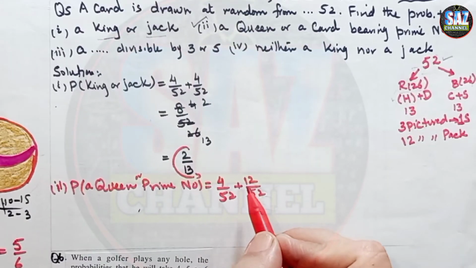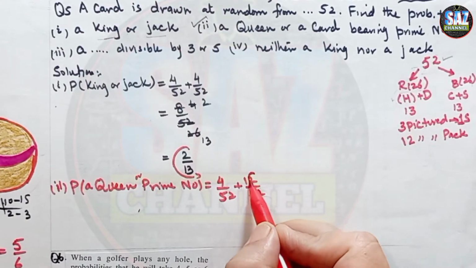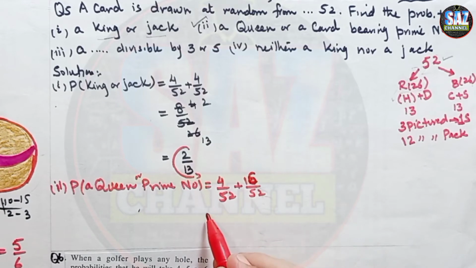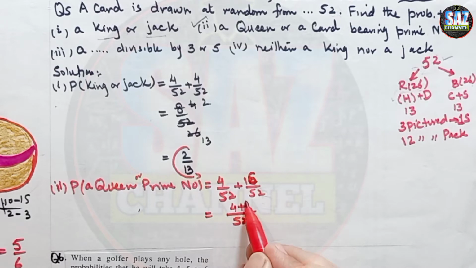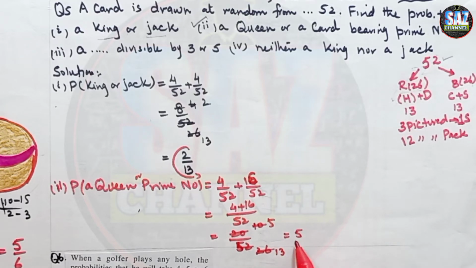There are 4 suits, so 16 by 52, and the total will become 4 plus 16, which is equal to 20 by 52. Now we can see the table of 2 tens are 20, 2 26s are 52, 2 5s are 10, and 2 13s are 26. So 5 by 13 is the answer for the choice of the queen or a prime number. And let me block this answer.